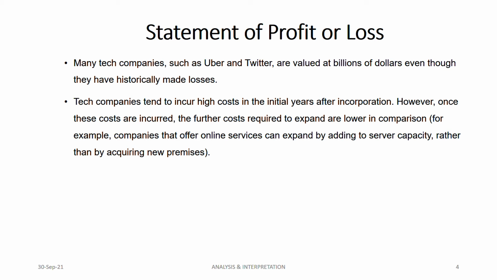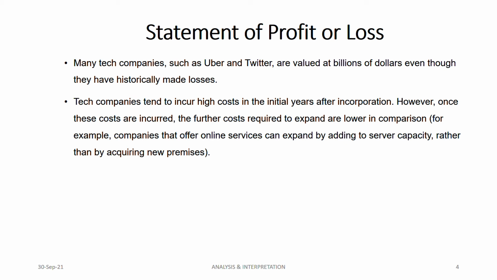Because of this, successful tech companies often report losses in the initial years, and that too for many years, not just 1 or 2 years. But once they're established in the market, just look at their margins, billions of dollars that market is. Very high margins, and they're established as what? As a market leader. They are the ones who dominate the prices because they become the market leader in that field.